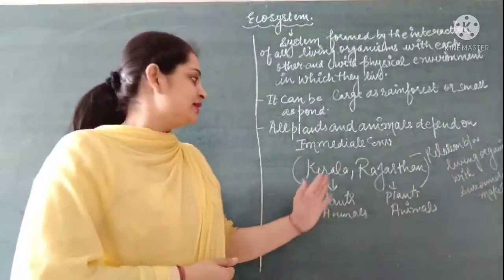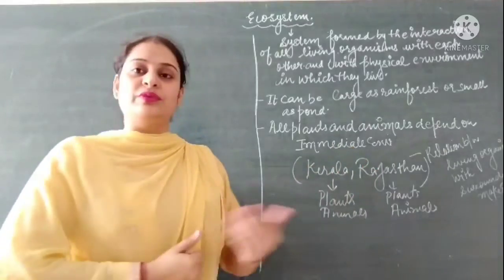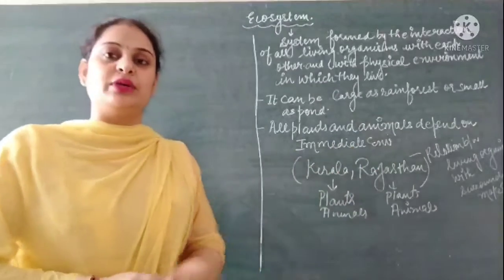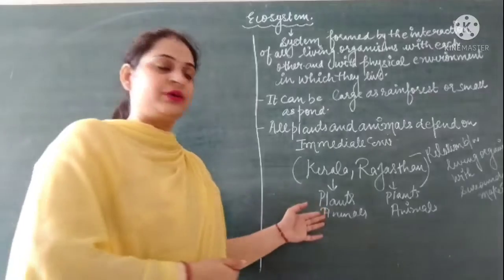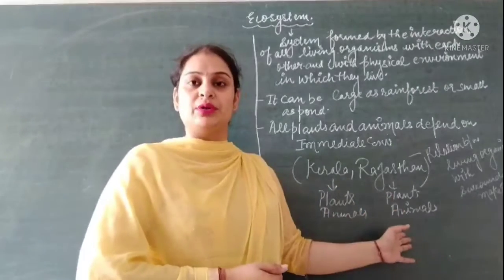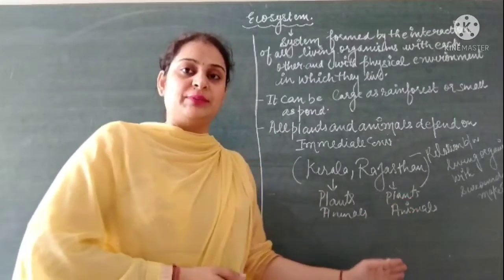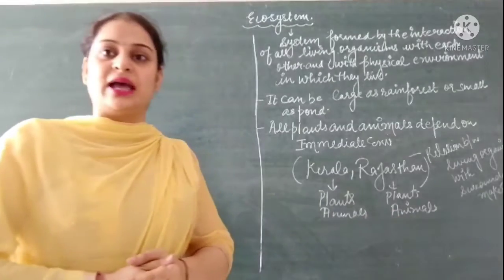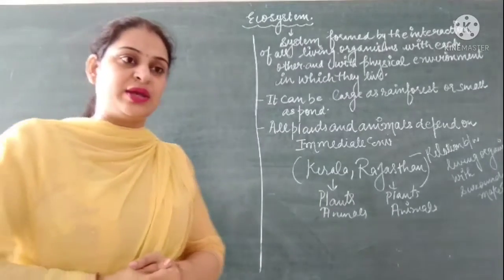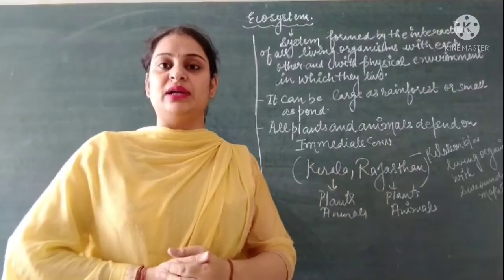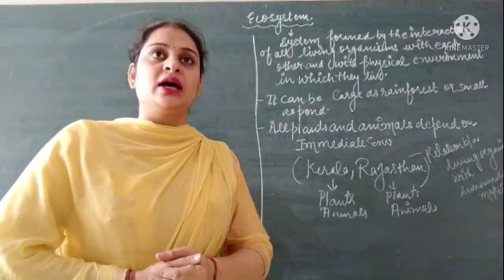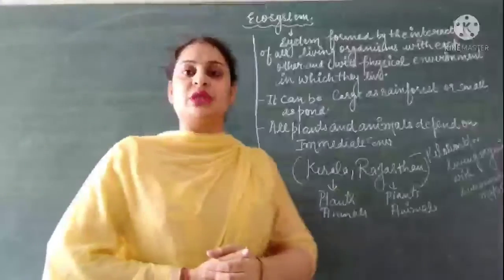One is Kerala and second one is Rajasthan. So we know that plants and animals which are found in Kerala are very much different from the plants and animals which are found in Rajasthan. For example, we know that in Rajasthan camels are found, and camel is very much fit for survival in Rajasthan, because he can live for many days without water.